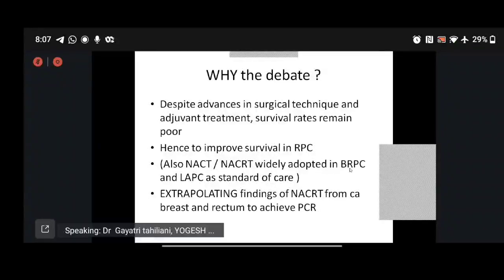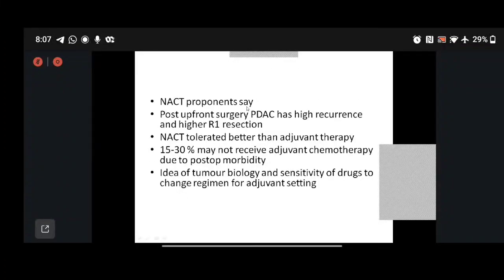Also, there has been overall adoption of NACT and NACRT in borderline resectable and locally advanced disease, and hence the proponents of NACT are trying to bring in the idea of whether we should directly operate or not. And also, some papers say that extrapolating the findings from NACRT from other organs which achieve a very good pCR, that is pathological complete response, is it applicable to the pancreas as well?